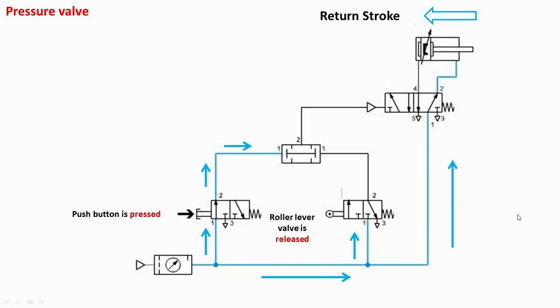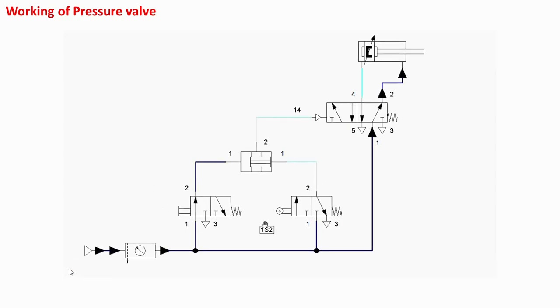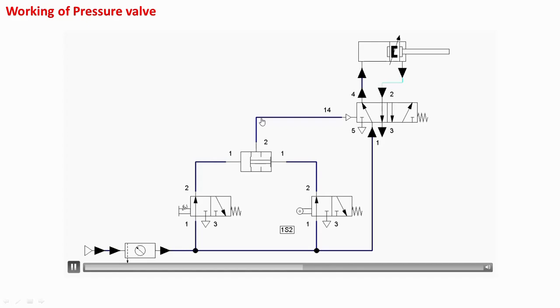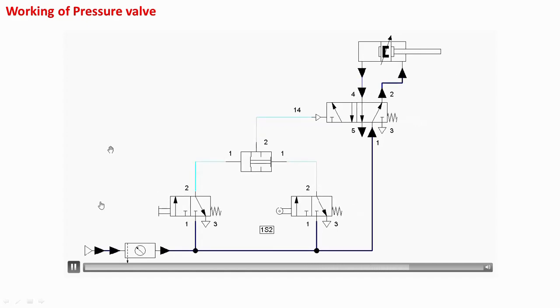So let us see this with the help of the animation. So as you can see, first we'll operate the push button and this roller lever valve, and then you can see the pressure signal is generated over here, and we are in the left envelope mode, and the advancement has taken place. Now we have released this so that they are in the right envelope mode. Any one you can release. Here we have released both these valves, so both are in the right envelope mode, and the pressure signal is generated on this side from 1 to 2, and it will cause the retraction of the piston. Air from this side will be exhausted through port 5.